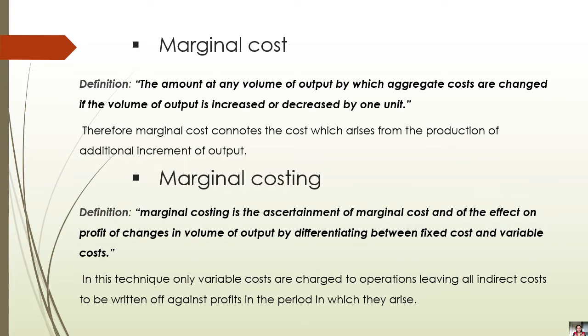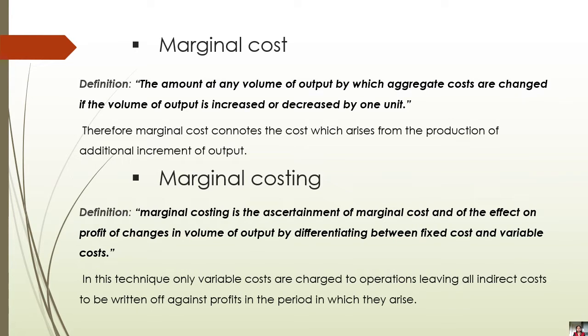If I have produced one more unit of output, that is 1001 units, my variable cost will get changed, and that is the marginal cost. And if I produce 1 unit lesser, that is 999, then also my cost will get decreased. Therefore, marginal cost connotes the cost which arises from the production of an additional increment of output. How much extra cost you have to bear for producing one extra unit of output, that cost is called a marginal cost. Okay. Now come to the next, that is marginal costing.